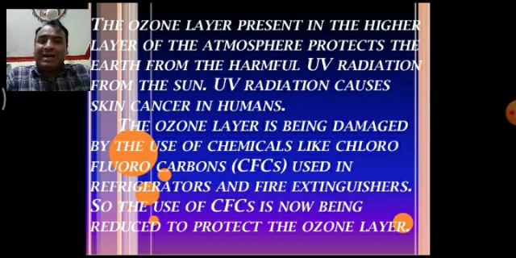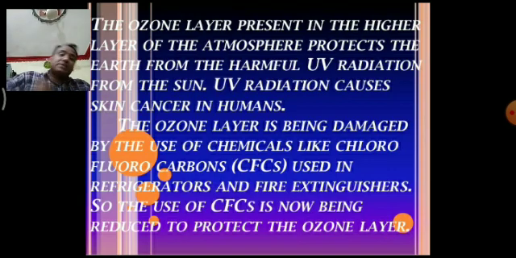The ozone layer present in the higher layers of the atmosphere protects the earth from the harmful UV radiation from the sun. UV radiation causes skin cancer in humans. What happens if the ozone layer is depleted, or becomes very thin? The UV rays directly enter the Earth's atmosphere, and due to high energy, they increase the temperature on the surface of the Earth. As a result, this leads to harmful effects like skin cancer, eye problems, cataract, and a lower photosynthetic rate.